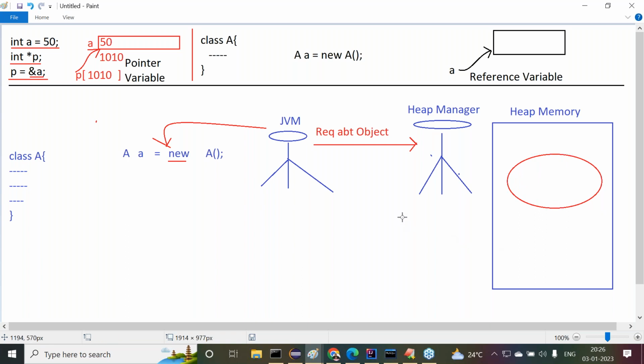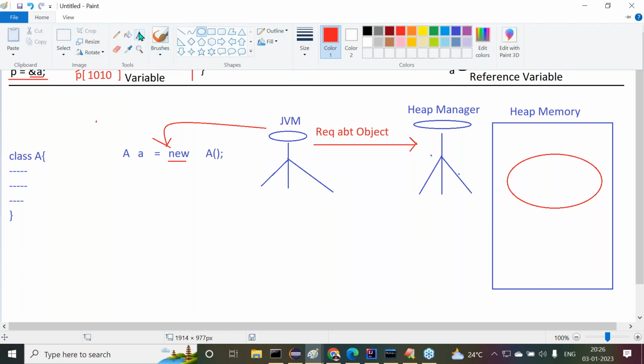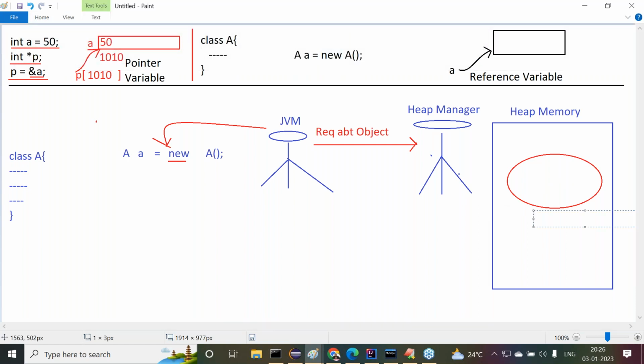Object is nothing but a memory block only, not more than that. Remember this point forever throughout our life. Object is not any other one. Object is what? A block of memory where data will be stored. A block of memory will be created for the sake of the JVM requirement at heap memory. Now I want to call this an object.